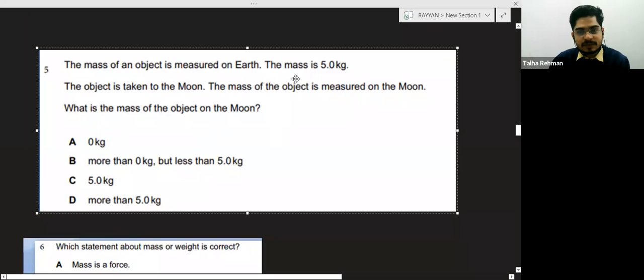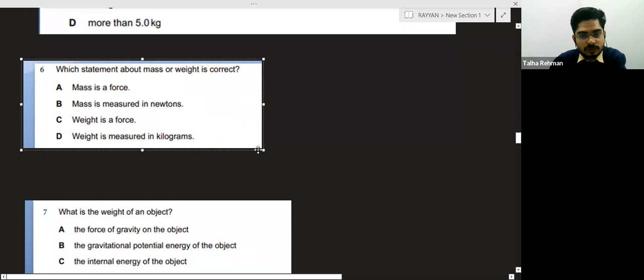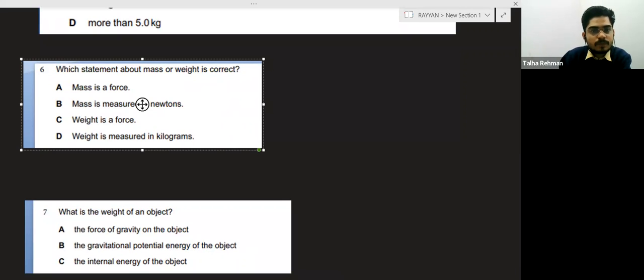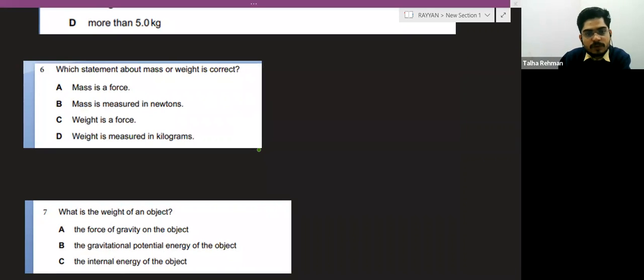This is very easy question, so we will solve this question now. Just tell me which statement about the mass and the weight is correct. First, weight is a force.